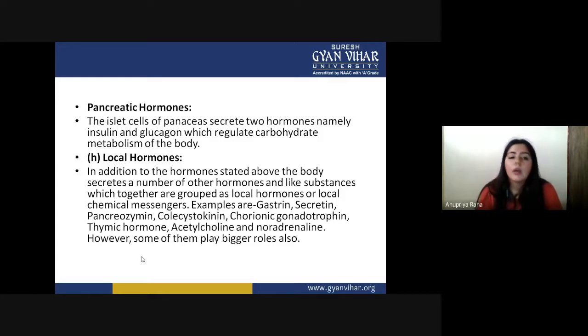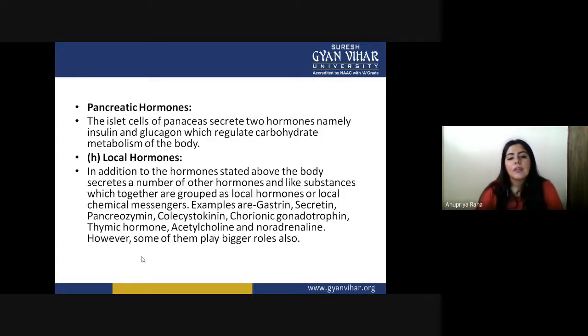Local hormones: in addition to the hormones stated above, the body secretes a number of other hormone-like substances which are together grouped as local hormones. Apart from all the major endocrine hormones, we also have some local hormones which act in a specific condition and at a specific time.